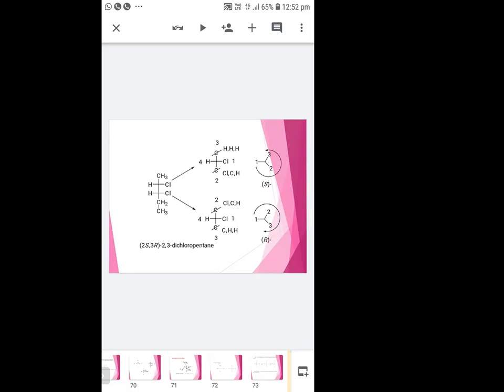Okay, ma'am. We prefer RS notation. Okay, ma'am.